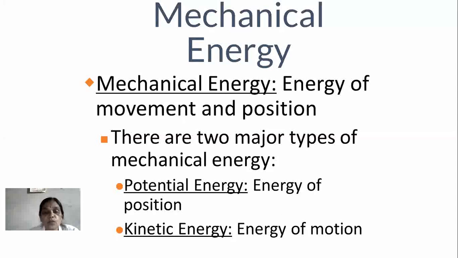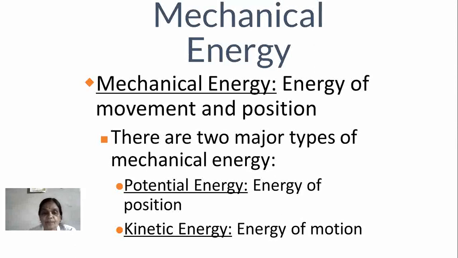There are two major types of mechanical energy. One is potential energy and the second one is kinetic energy. Now first I have to define the potential energy. In short but sweet form, the potential energy is exactly equal to the energy of position.